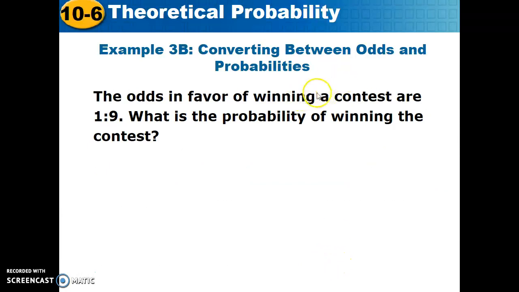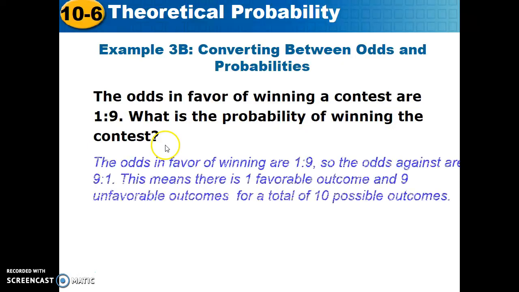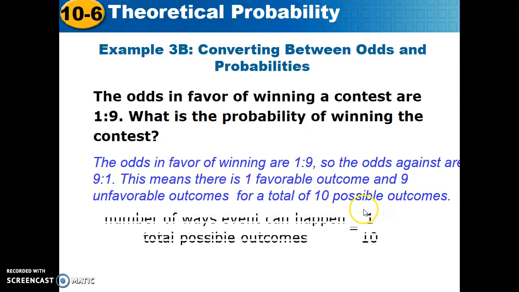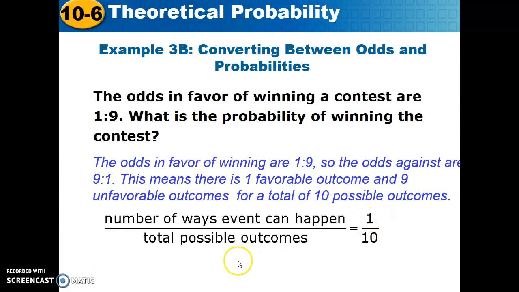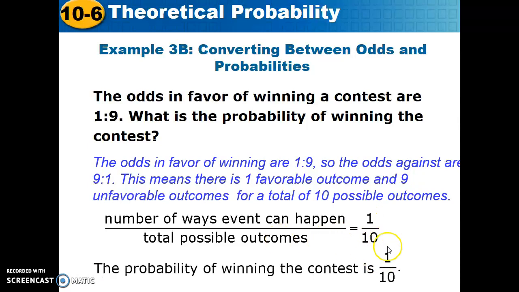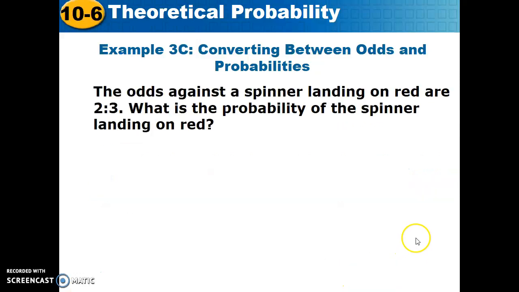Converting between odds and probabilities: the odds in favor of winning a contest are 1 to 9. What's the probability of winning the contest? Here's how we learn how to convert. The odds in favor are 1 to 9, so the odds against are 9 to 1. This means there's 1 favorable outcome and 9 unfavorable, for a total of 10 possible outcomes. The number of ways an event can happen is 1. The total possible outcomes is 10. So we refer to that as 10%. The probability of winning the contest is 1 out of 10.